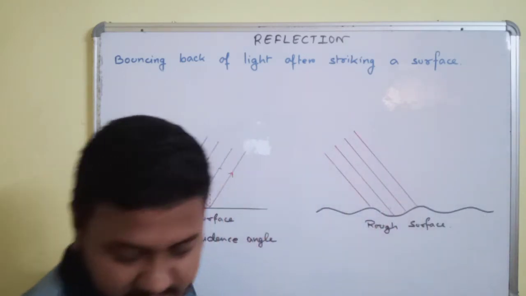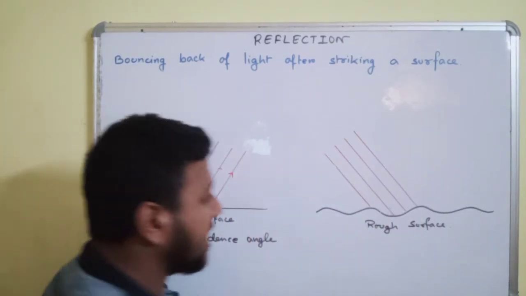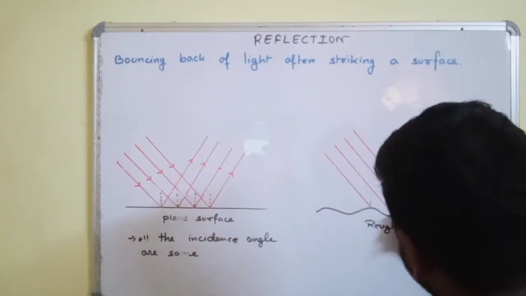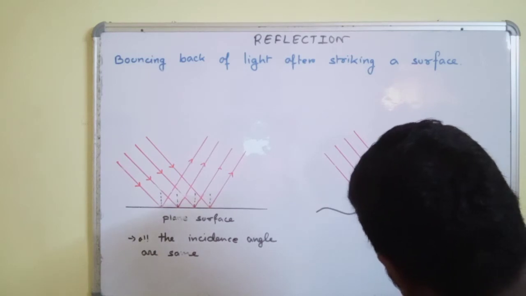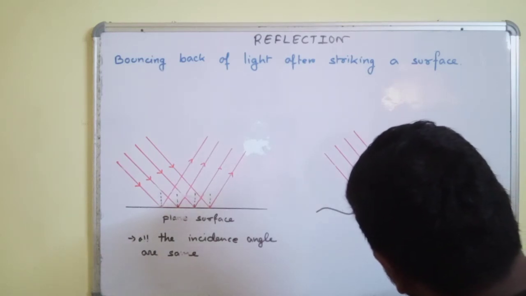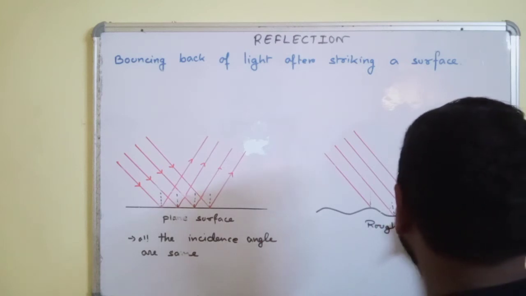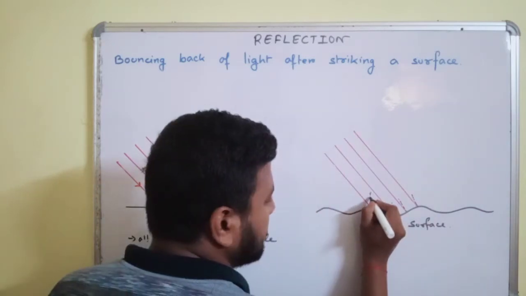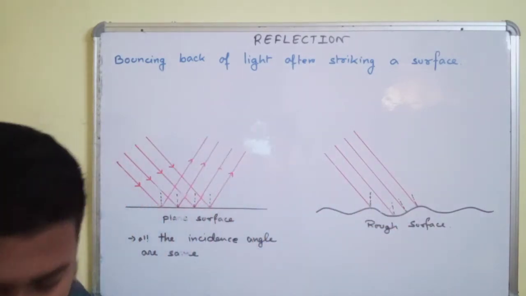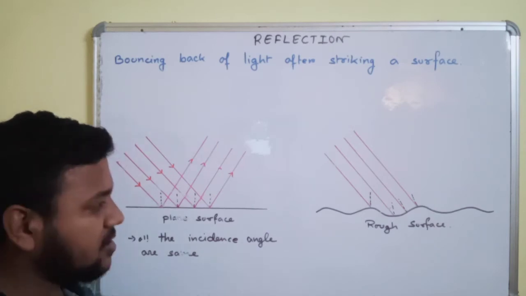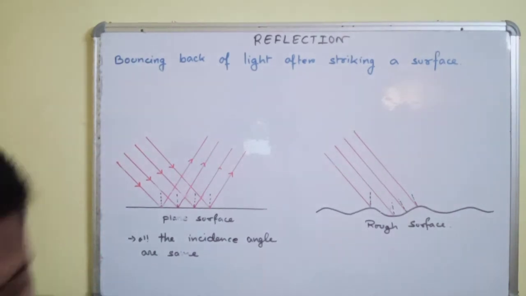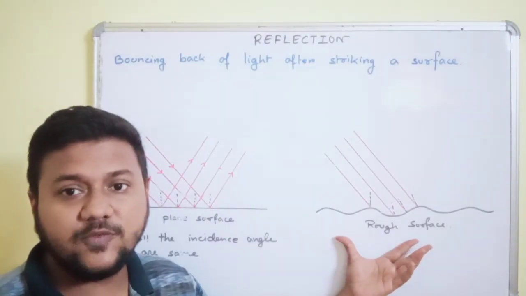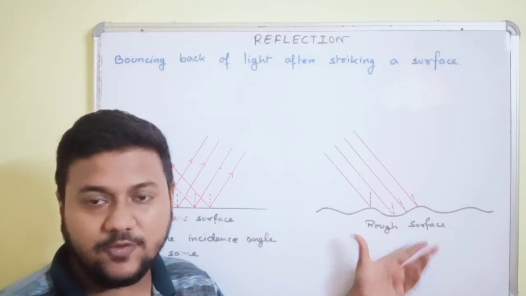their angles of incidence are not the same. You can see the 90 degrees. For this ray, the normal at 90 degrees will be a bit this way. For this one, the angle of 90 degrees will be this. For this one, the angle will be this. So we will observe that the angle of incidence for the different rays of the parallel beam falling on a rough surface is different, and hence it will also maintain the law of reflection. The angle of incidence must be equal to the angle of reflection.